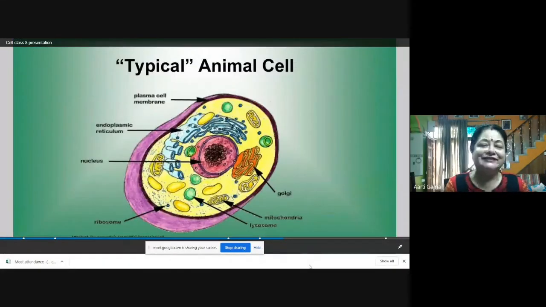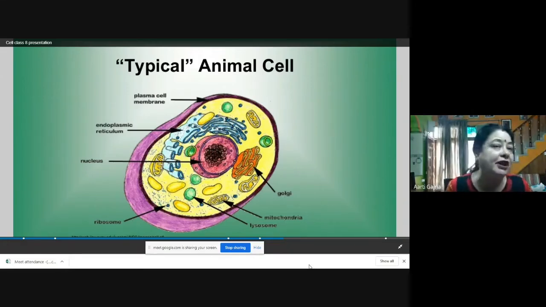Organelles of the cell. Let's see how a typical animal cell looks. This is a typical animal cell. As I told you, cells vary. Their sizes and shapes are different, and as per their function, their organelles may be more or less in number, like mitochondria.